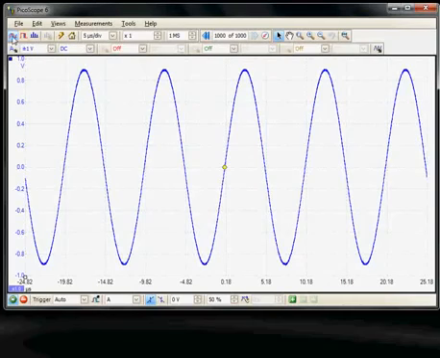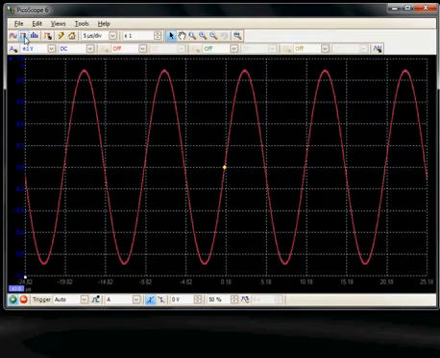So looking at the acquisition modes, the default one is the scope mode. The second one is a persistence mode, and this is a dedicated mode for very fast screen updates, up to 10,000 waveforms per second, and this is very useful for looking for random events on any particular captured data.